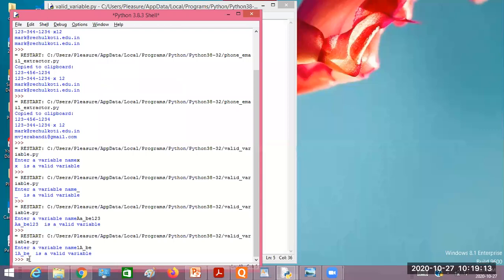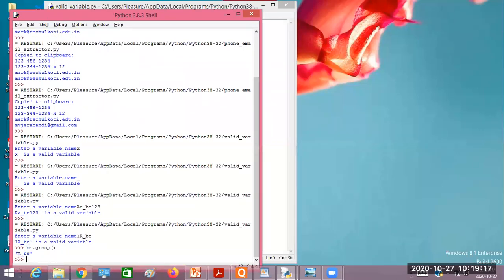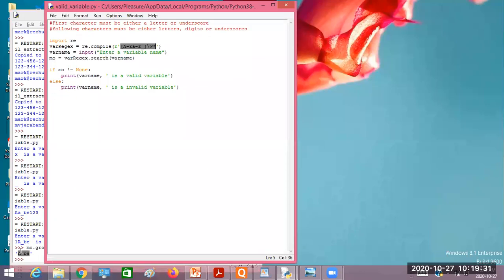Now just check out here the match, text with the mo.group. Now look at what we have in the mo.group. We don't have 1A underscore B in the mo.group, but we have A underscore B in the group function, right? So that means this particular part of the text is matching with the pattern. So to check from start to end, the data should be matched with the given pattern only.